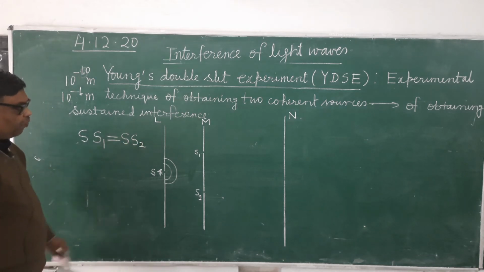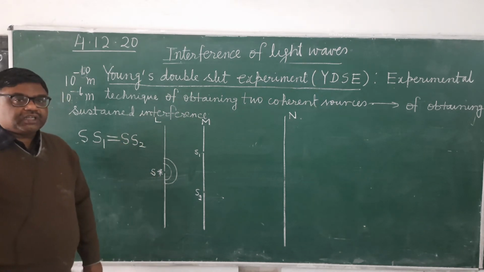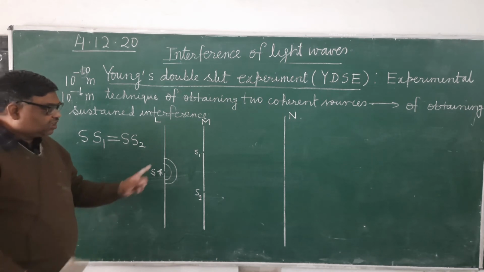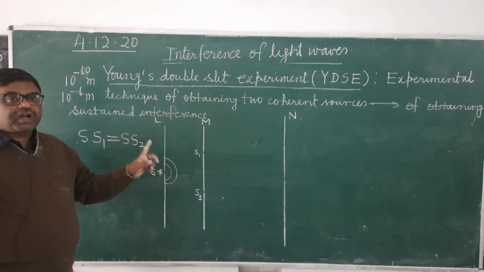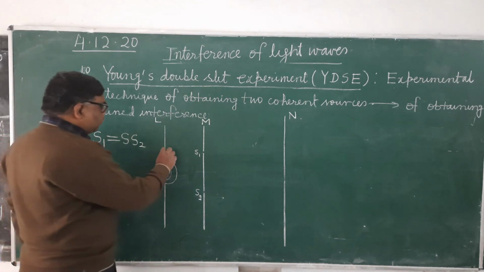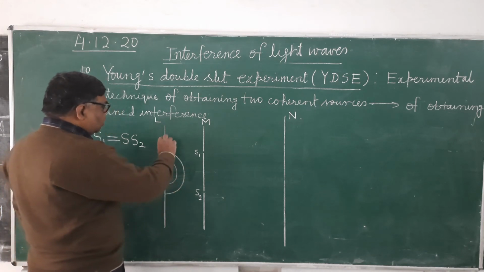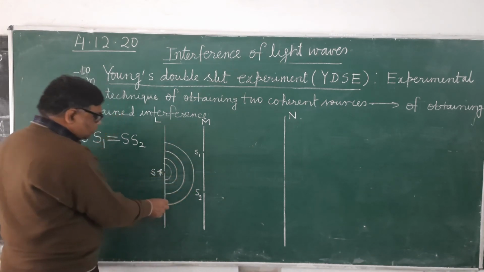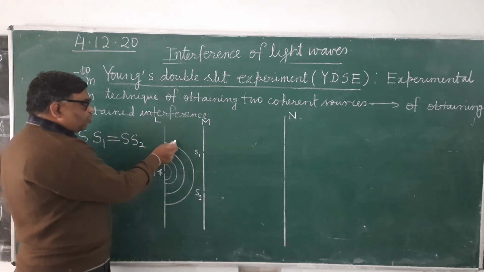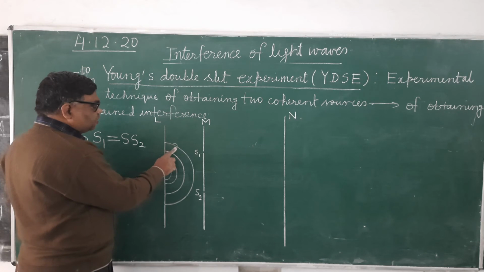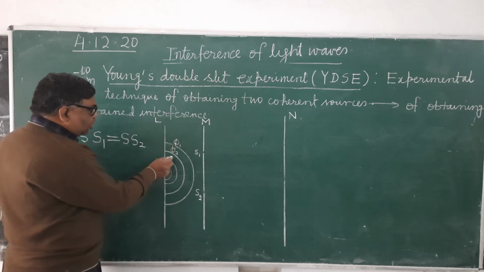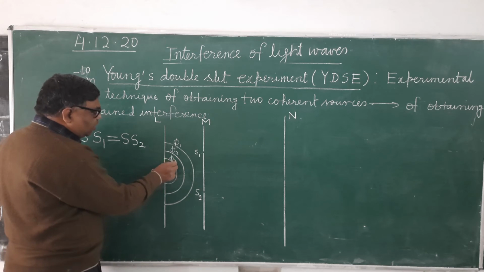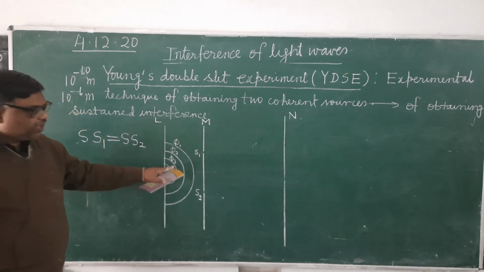Now when it is illuminated by a monochromatic source of light, it will emit discrete light pulses whose phases will be different from one another. These are the various cylindrical wave fronts. This cylindrical wave front is because of a light pulse having the phase phi 1, this one due to the phase phi 2, and this one because of the wave pulse of phase phi 3.